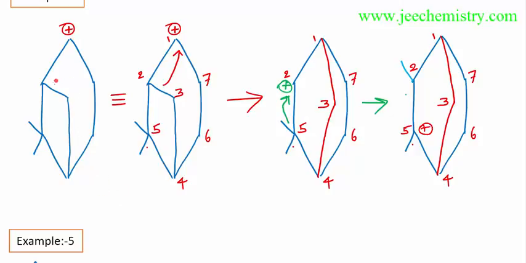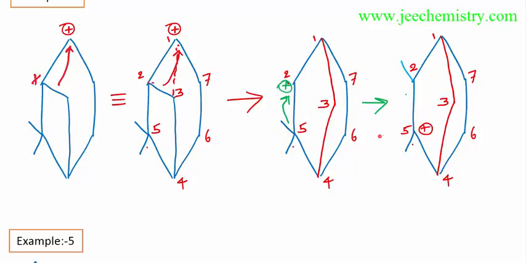So in this structure, this bond will shift to this position. The carbocation will come to this position. After the shifting, now this bond will join to this bond. Now this bond is forming 1, 2, 3 carbon. Here the carbocation will come. Now after this carbocation, this methyl will shift to this position, and the carbocation will come to this position. This will be the more stable carbocation position.